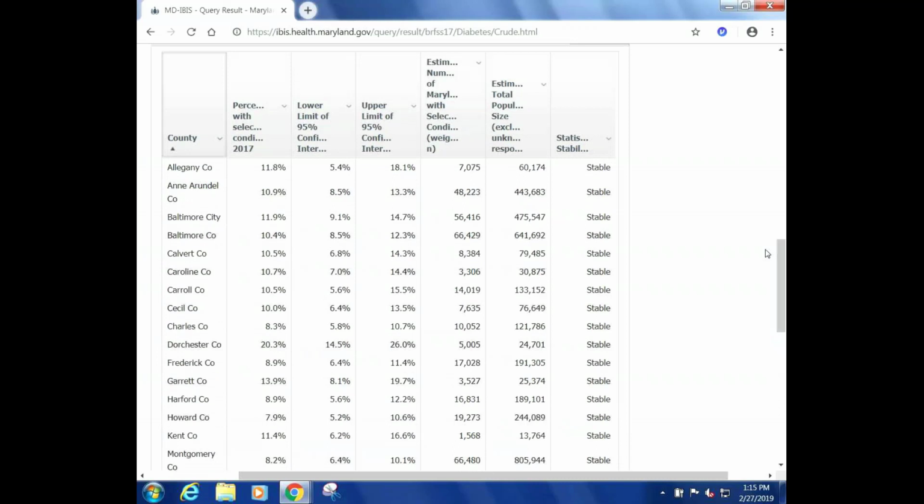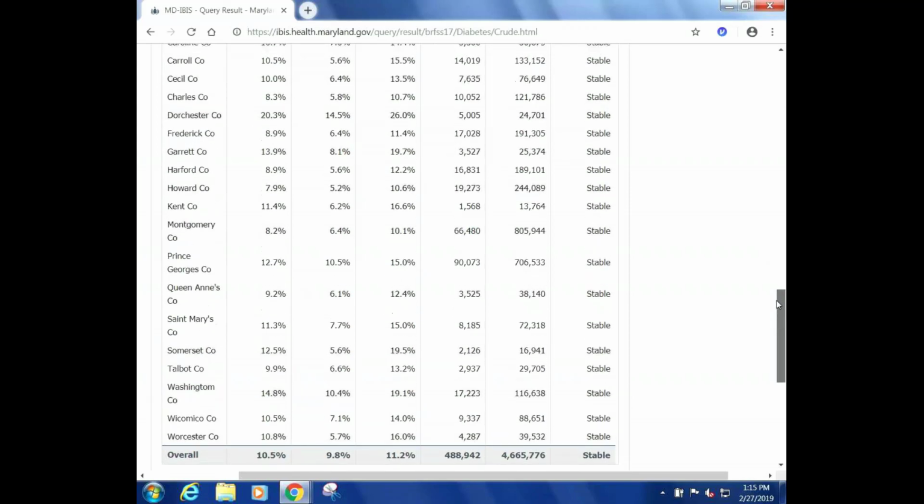In some cases, for some analyses, you may see where it says data suppressed, and that would be due to statistical instability. In those cases, the data for that row on the table will not populate.